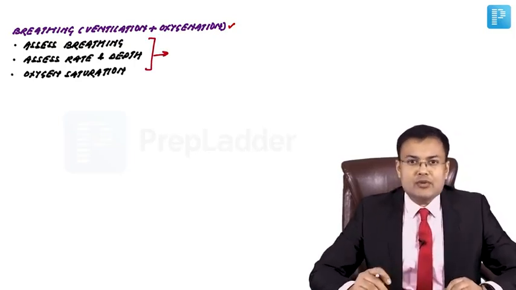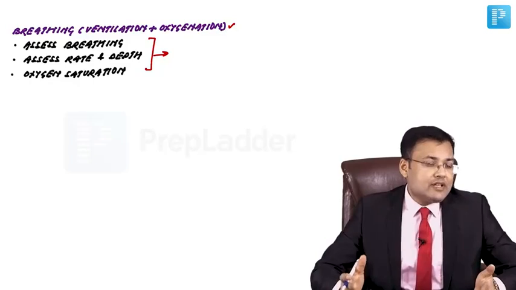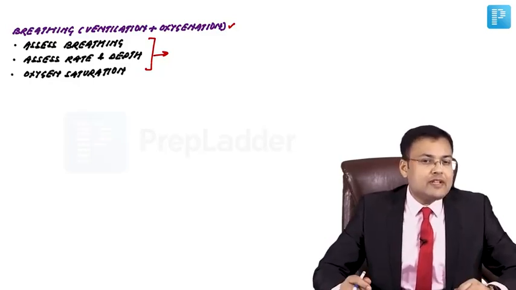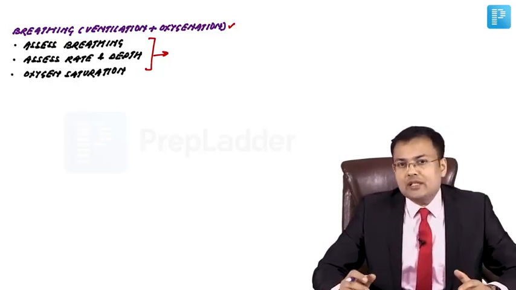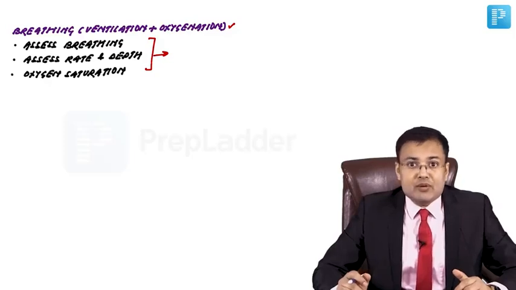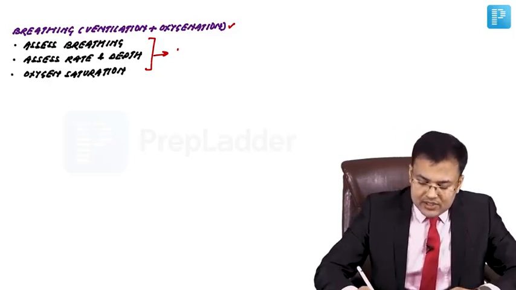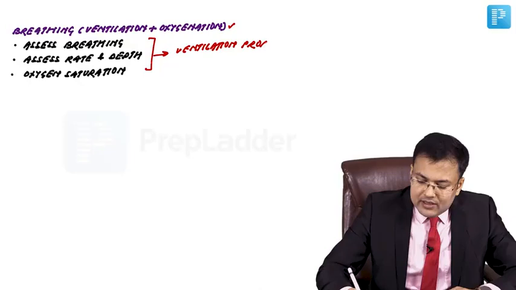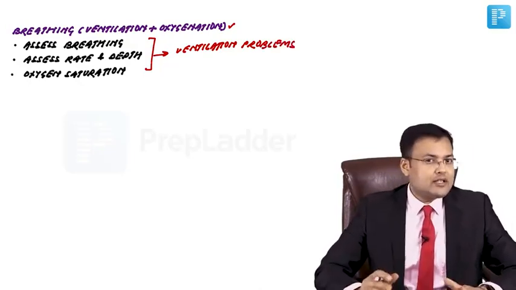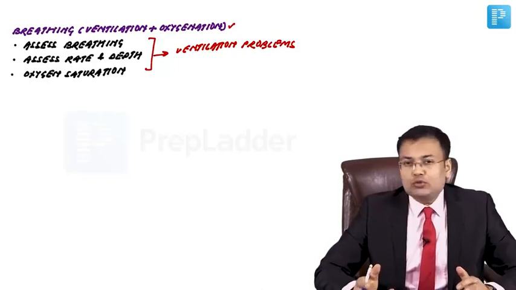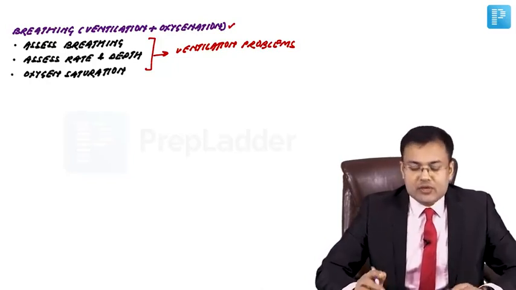Causes of ventilation problems. And what are the causes of ventilation problems? It can be because of tension pneumothorax, massive hemothorax or massive pulmonary contusion. So these patients might be having ventilation problems. If despite airway maintenance there is dyspnea, tachypnea, low saturation, think of tension pneumothorax, hemothorax, massive pulmonary contusion.